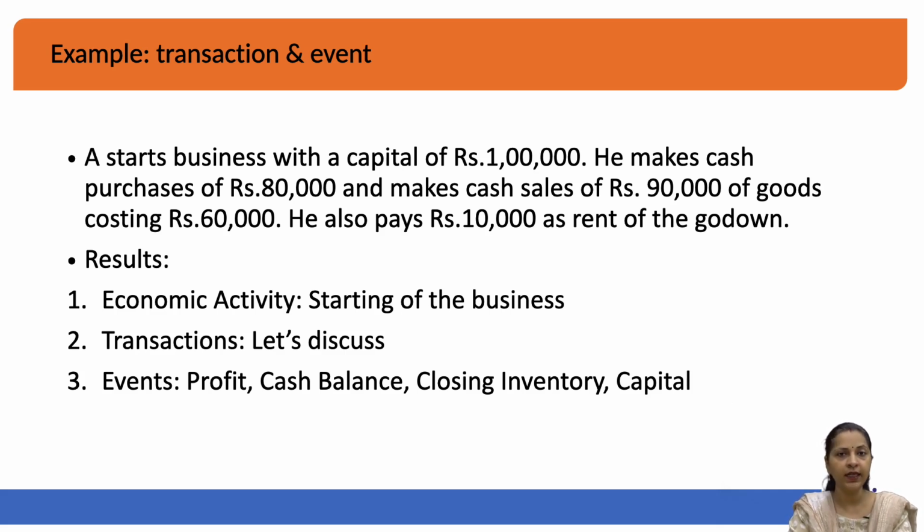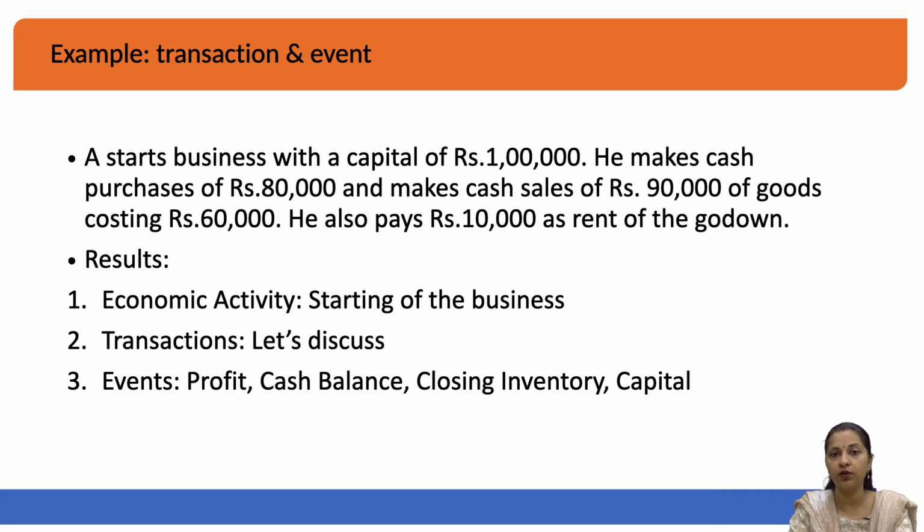How? This 90,000 rupees of cash is received in the business, and for this 90,000 rupees of cash you have given certain goods to the person who has made the purchase from you. So, when you make a cash sale of 90,000 rupees, certainly you generate cash for the business and you give in return goods to that person for buying it for 90,000 rupees. So, is it an accounting transaction?